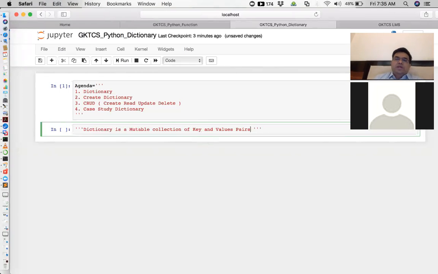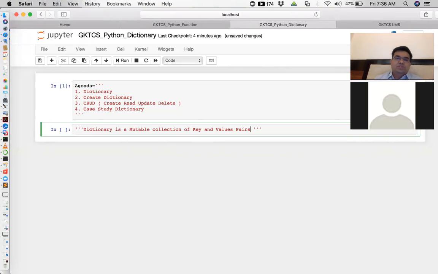In the case of list and tuple, we just have a collection of data. Like a list is a mutable collection of data. It's a sequence. But a dictionary is not a sequence. So what is a sequence? In a sequence, we have an index, and by index we can access and modify data. But in the dictionary case, we can access or modify data by using keys.